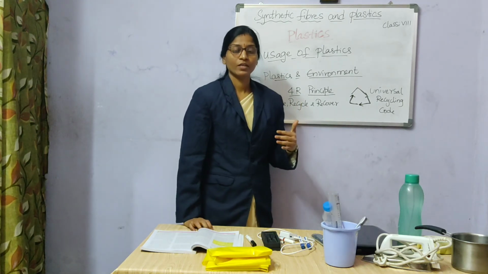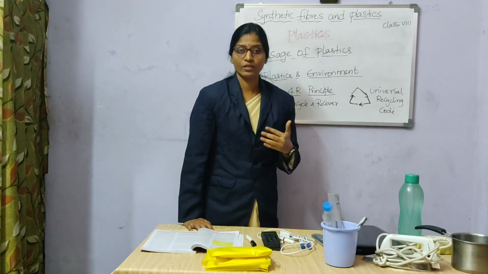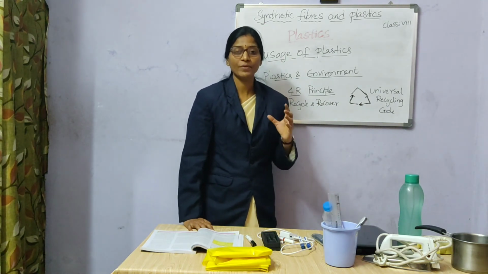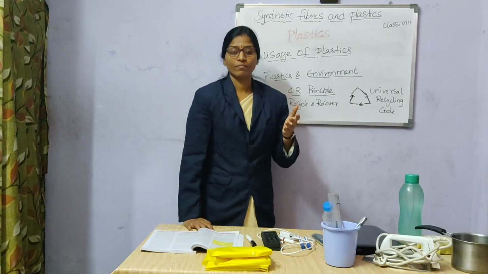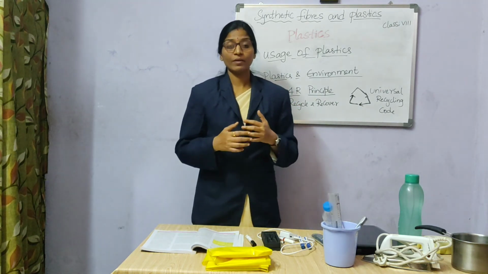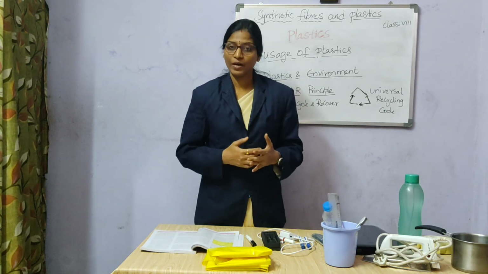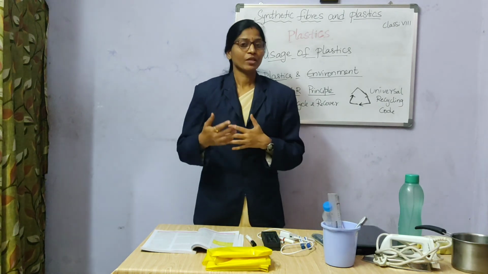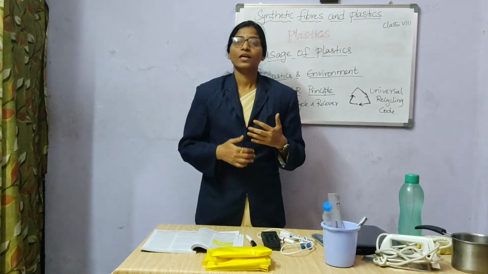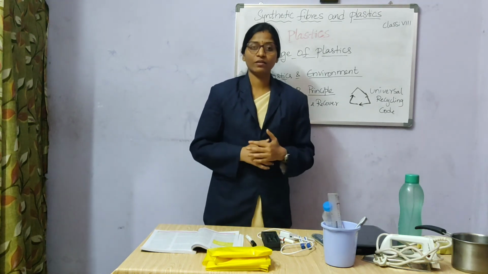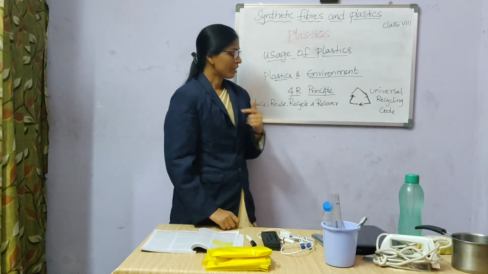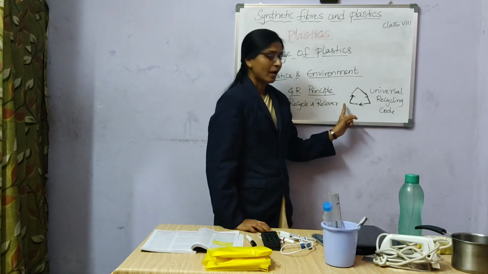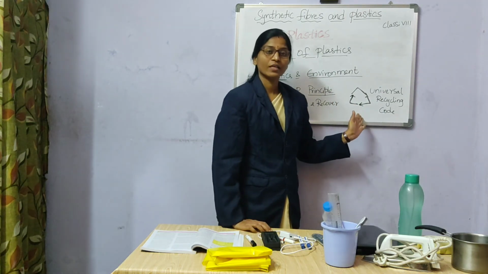So what is recover? Here the Supreme Court gave an order in 2003 that the plastics which we are dumping in the dump yards should be recovered. That is, we can recover them by using them for electricity production. From the garbage stores, the plastic items can be collected and used for thermal electricity generation. So in this manner, the plastics can be recovered. And lastly, we can see the universal recycling code. One arrow is following the other arrow. This is the universal recycling code symbol.